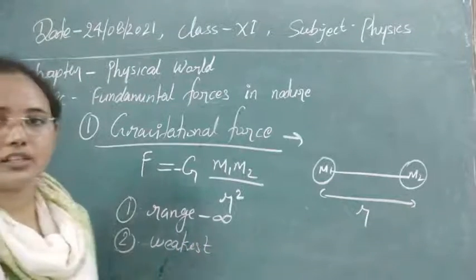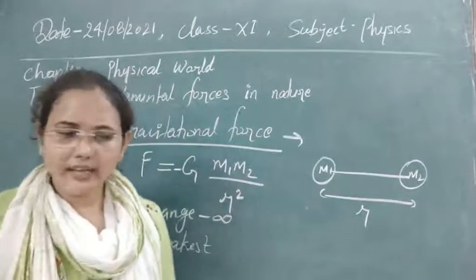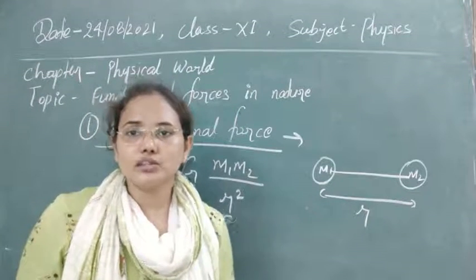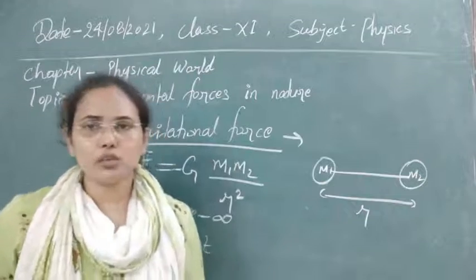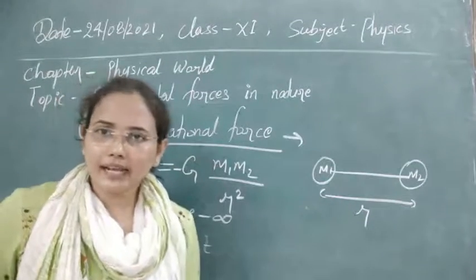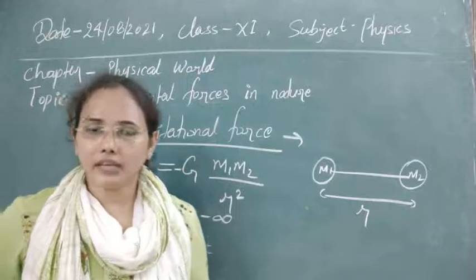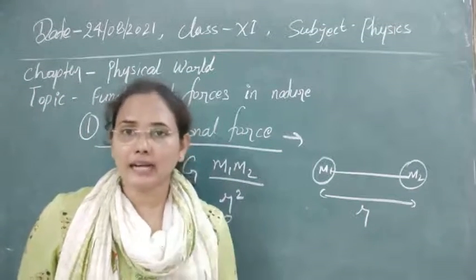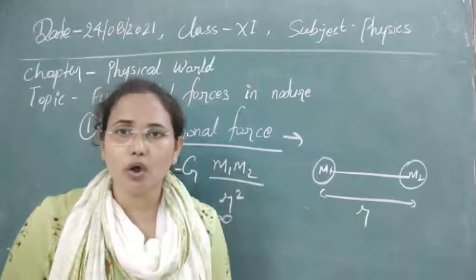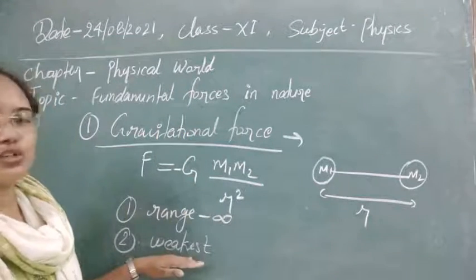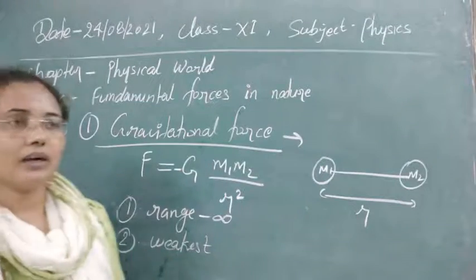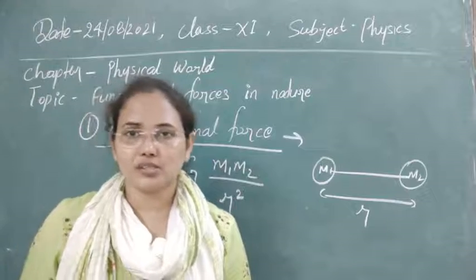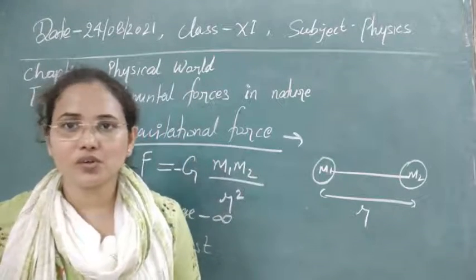Weakest force of nature. Two masses like you and me are bound by this force, but we are not feeling any kind of force on us. We are feeling free. It means that we cannot feel the gravitational force. Its strength is very small. So that is the weakest force of nature. As far as we know up to now, gravitational force is the weakest force. Later we will see the strongest force also.